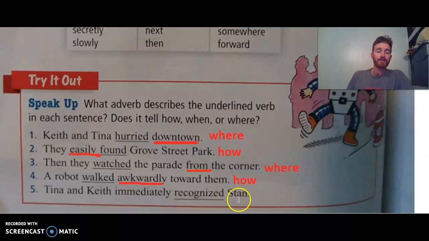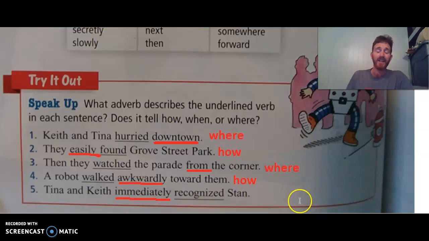The last one. Tina and Keith immediately recognize Stan. So they tell us recognize is something we do. We might recognize someone. That's a verb. That's an action. There's a word, immediately, that we see is an adverb. It has our ly. So again, usually that ly is a good clue. But we also want to tell, does that tell how, when, or where?